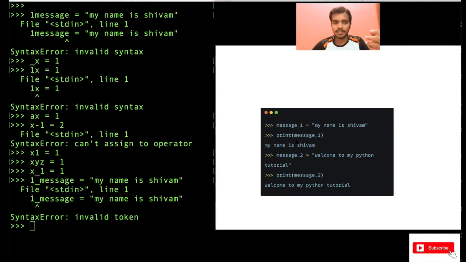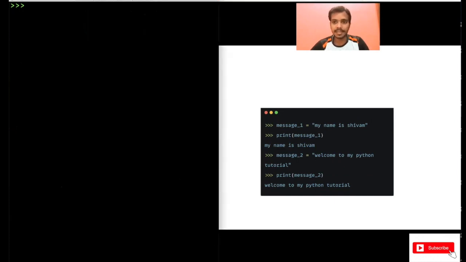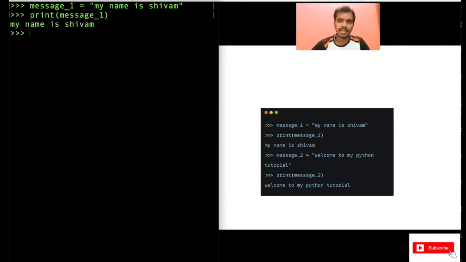But what you can do is clear my screen here. Of course, you can do something like this: message underscore one. You can write something like message. No issues with this. Then try to print it. This would be fine. My name is Shivam.